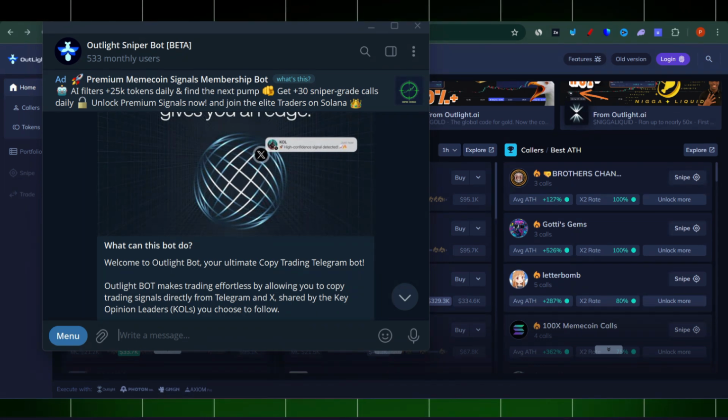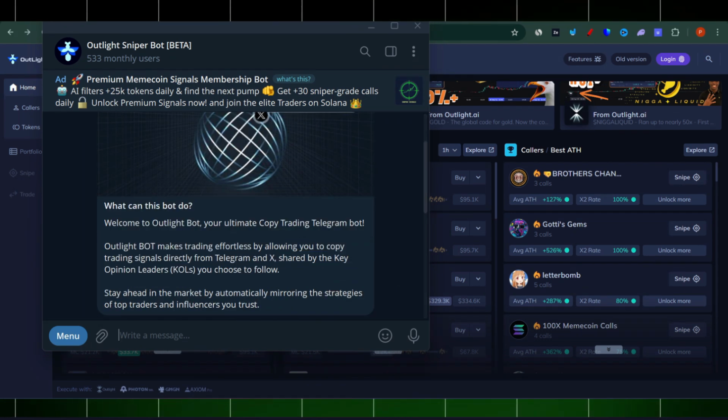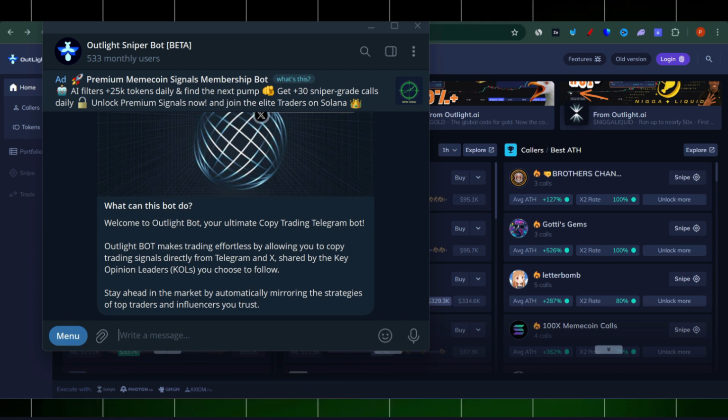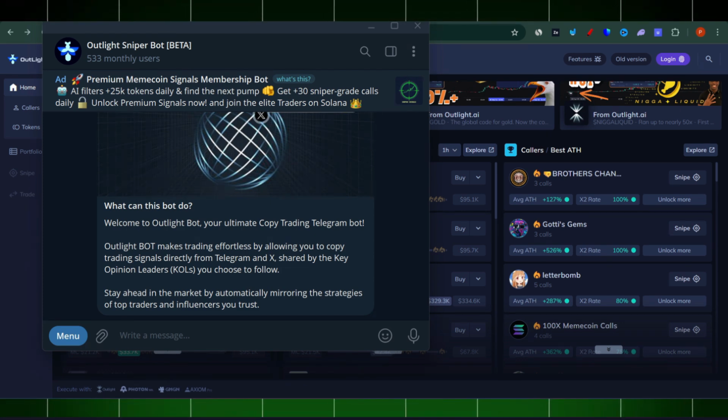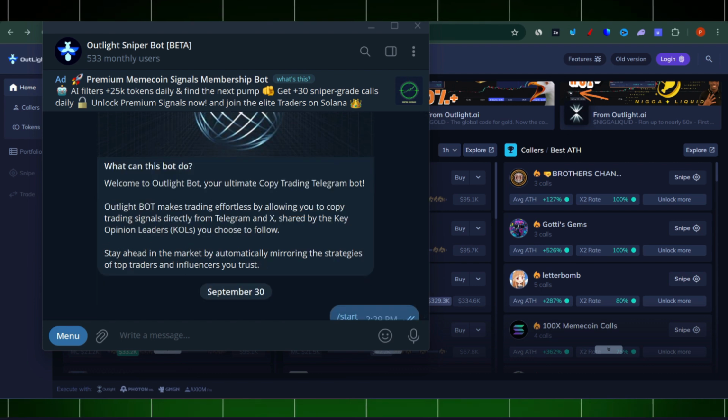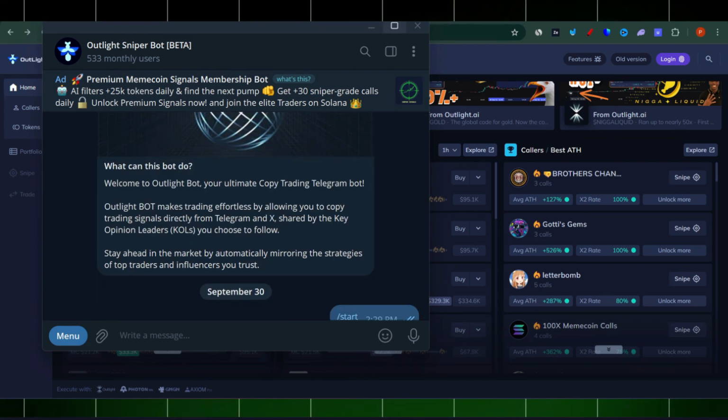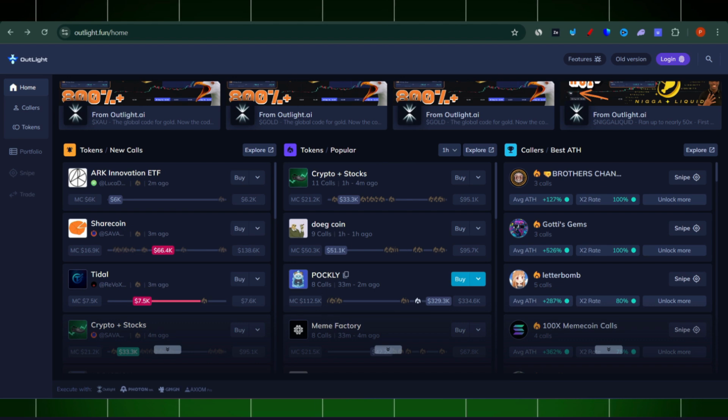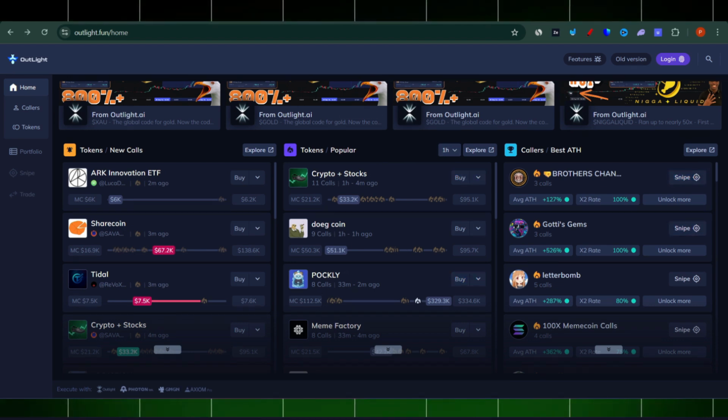Welcome to Outlight bot, your ultimate copy trading Telegram bot. Outlight bot makes trading effortless by allowing you to copy trade signals directly from Telegram and X, shared by the key opinion leaders you choose to follow. So there you go, that's what it does. You just need to go and connect to your Telegram. Basically, guys, this is something which is quite cool.